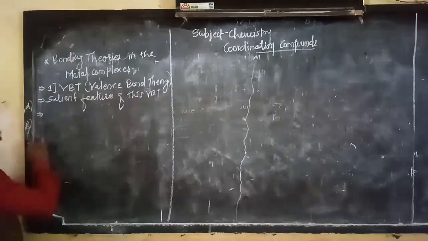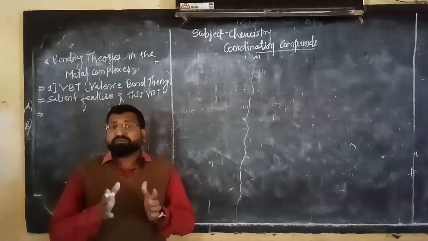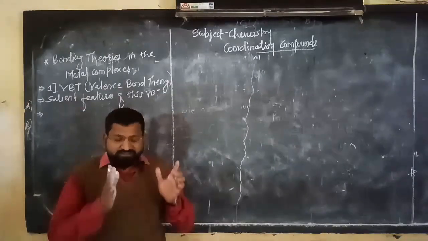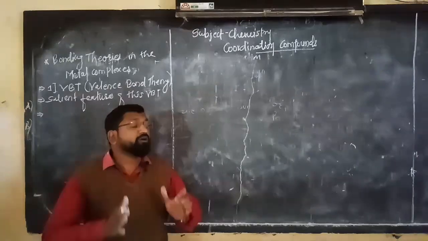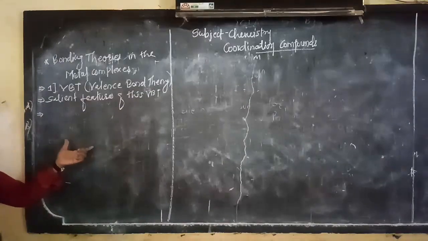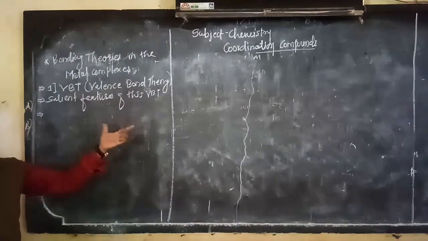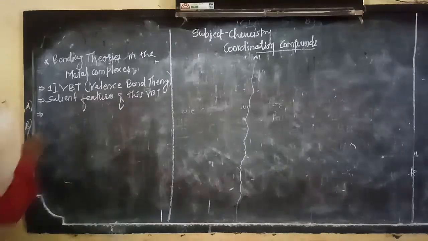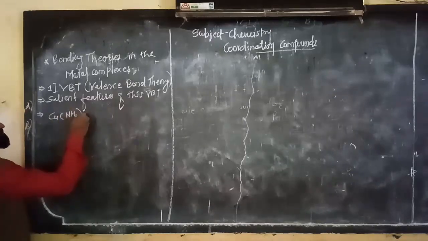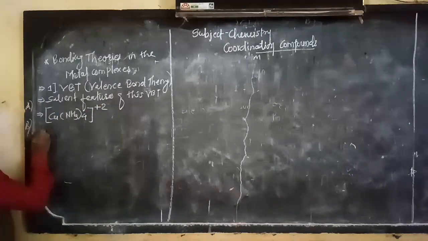The number of available vacant orbitals for a certain central metal atom or ion is exactly equal to the coordination number of the complex. For example, Cu(NH3)4 2+.